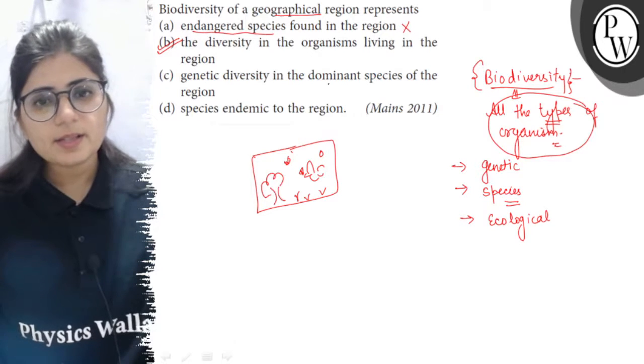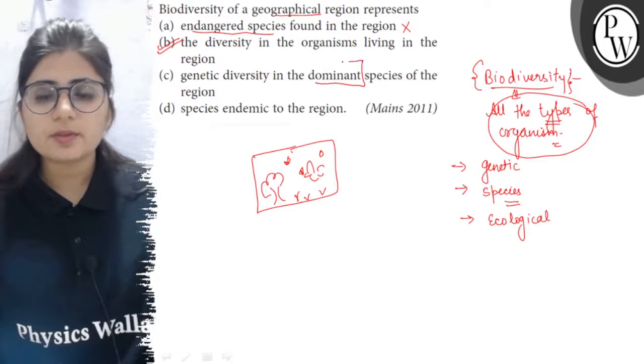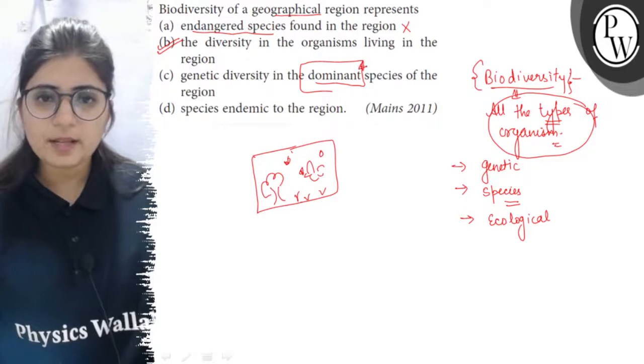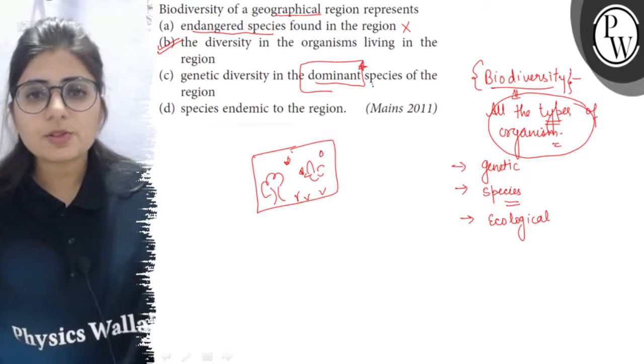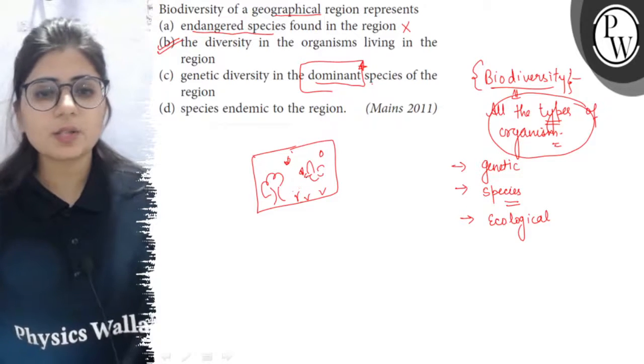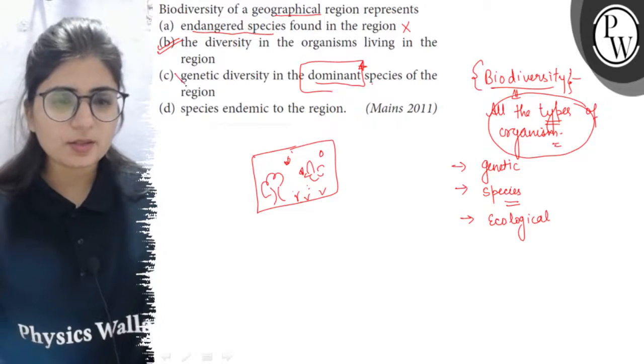Then genetic diversity in the dominant species. So no, we don't only take the diversity in terms of dominant species, but also all the species which are inhabiting that area. So this one is not true.